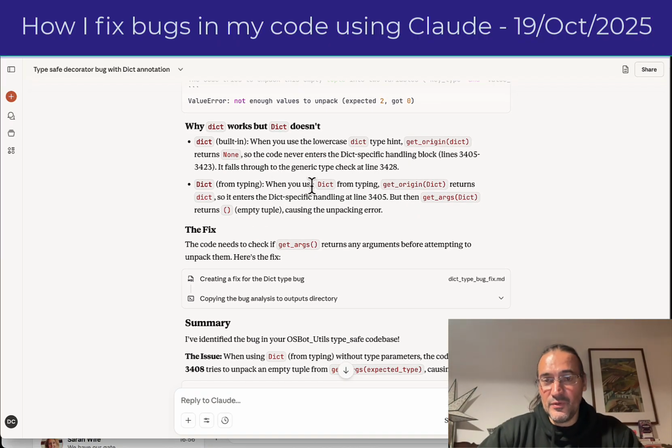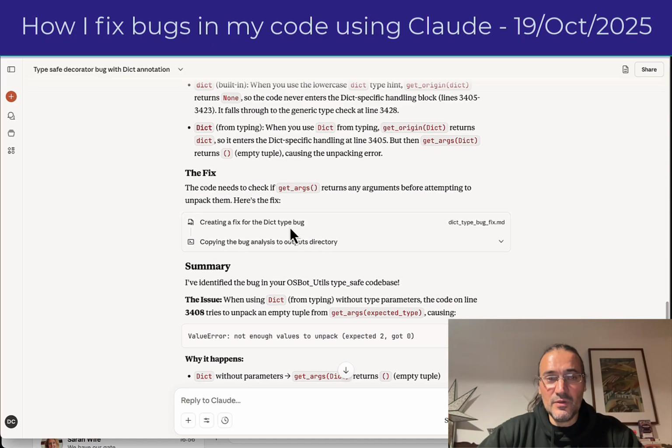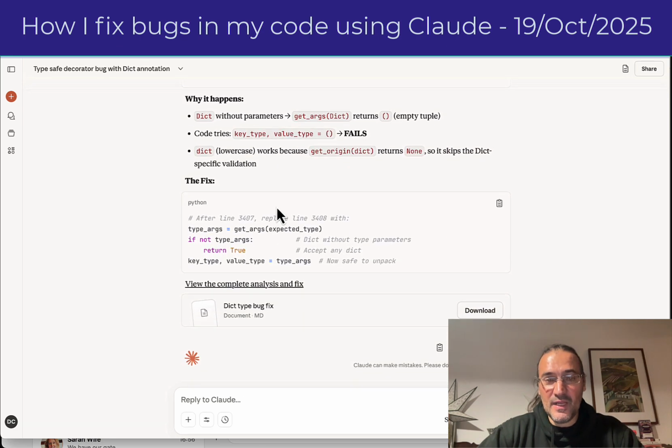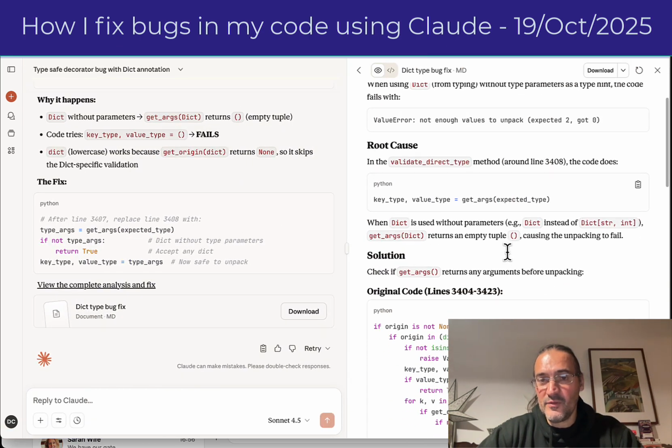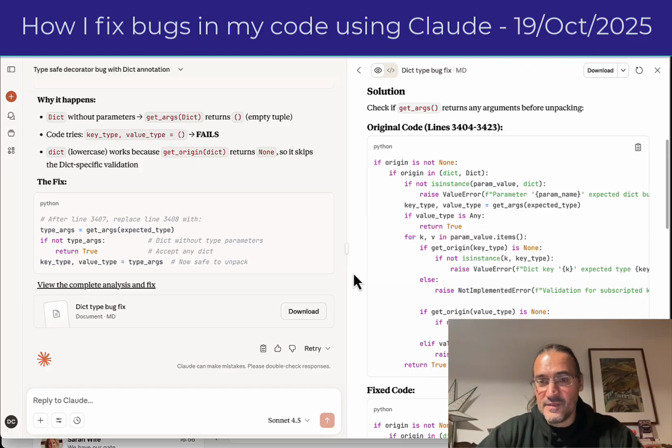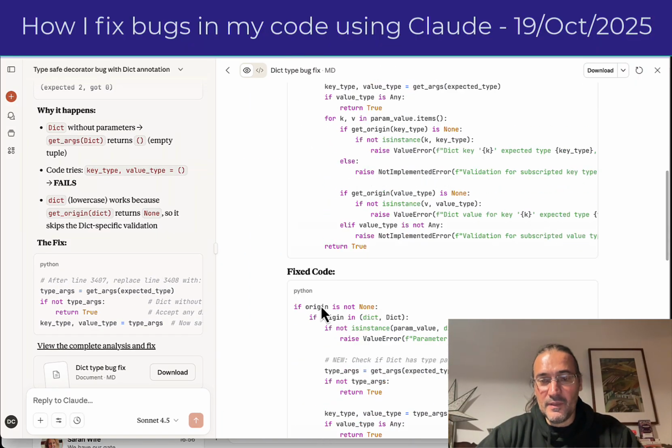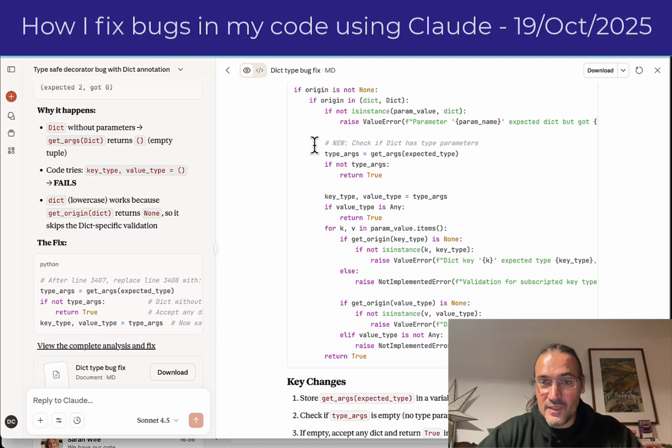You can see that when you use dict from typing, get_origin returns a dict. So it's basically lowercase, right? So then I put the fix here, and it maps it up and then gives me this document here that gives me the full fix. You can see it even says there's the original line, and so on. So here it is, and here's the fix, which in this case is there.